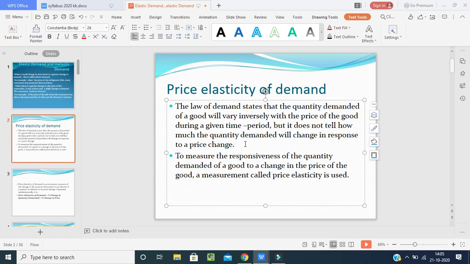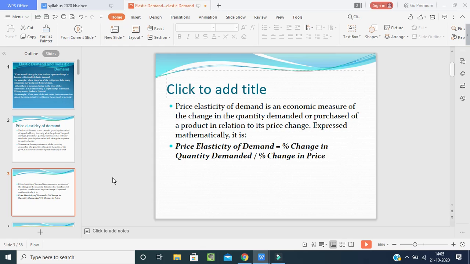To measure the responsiveness of the quantity demanded of a good to a change in the price of the good, a measurement called price elasticity is used. The law says quantity demanded varies inversely with price during a given period, but it does not tell how much quantity demanded will change in response to a price change. So this brings in the price elasticity of demand.